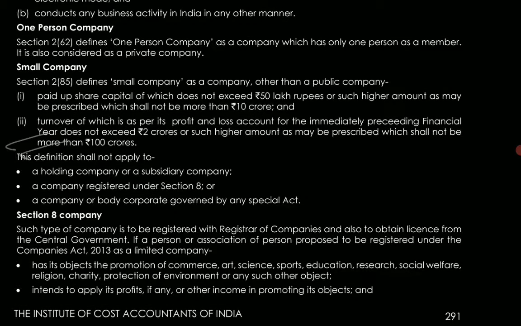ठीक है. Next is the small company. Section 2 clause 85 defines small company as a company other than a public company, paid up share capital of which does not exceed 50 lakhs or such an amount as may be prescribed, which shall not be more than 10 crore, and the turnover of which as per its P&L for the immediately preceding financial year does not exceed 2 crore or such higher amount.